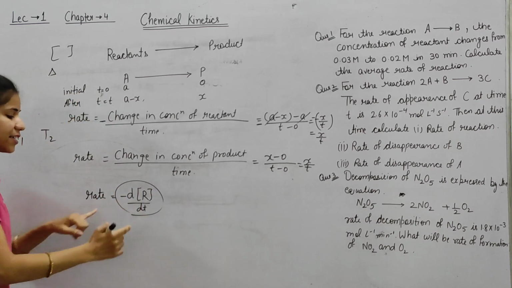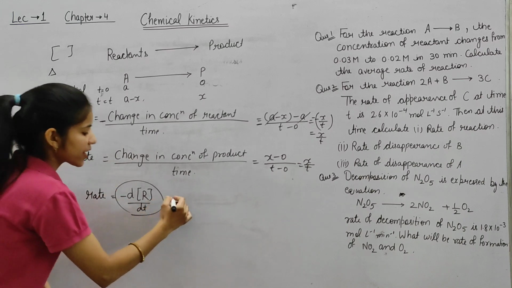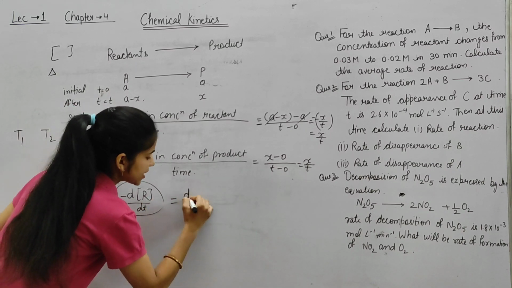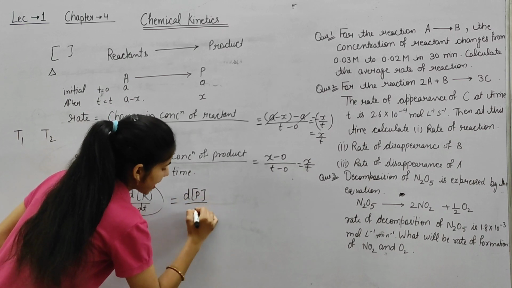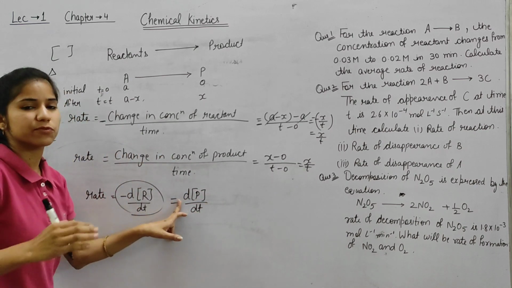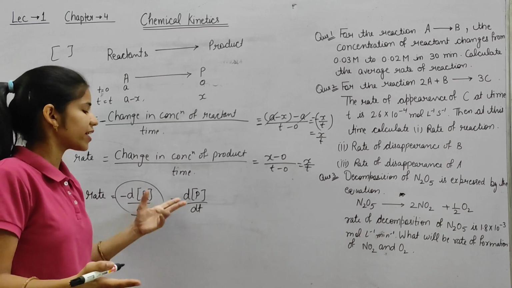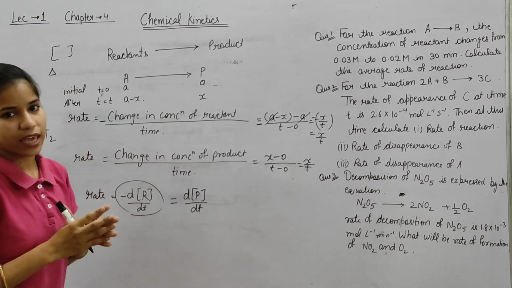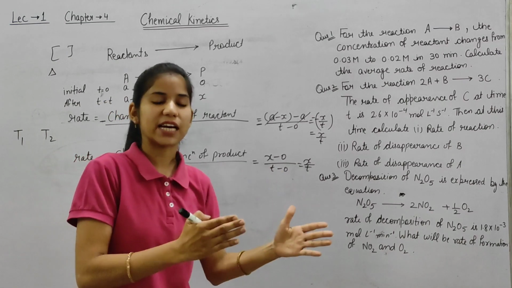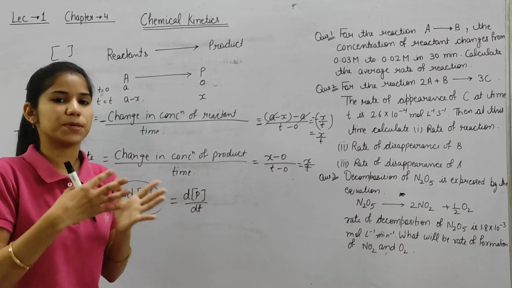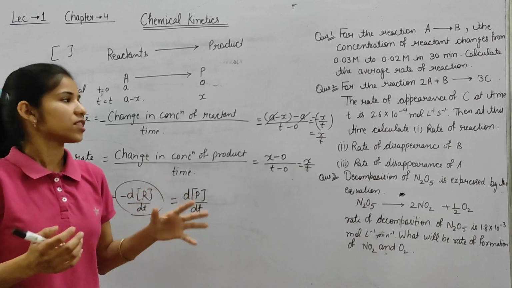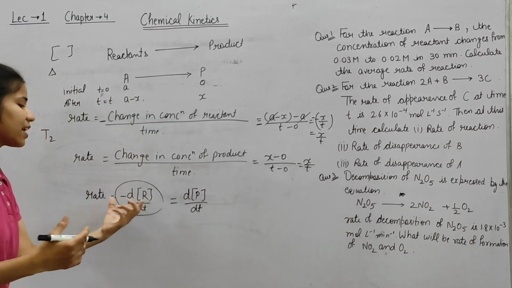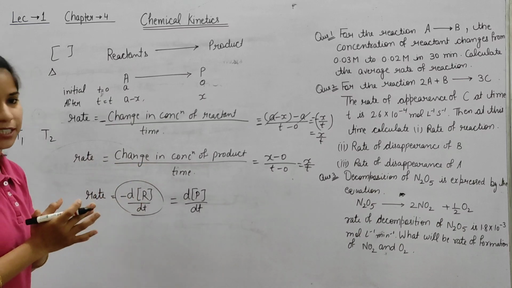So we are writing in terms of reactant. If we are writing in terms of product, this is equal to d[P] by dt. We can write a positive sign or otherwise leave it. Okay, so this is the rate of a chemical reaction: minus d[R] by dt, otherwise d[P] by dt. Now we are talking about the graph plot of these d[R] by dt and d[P] by dt.